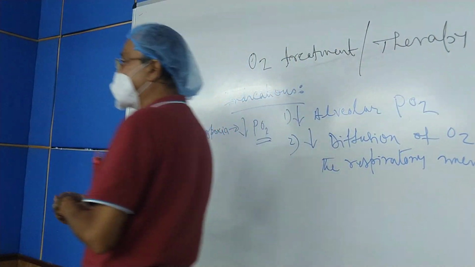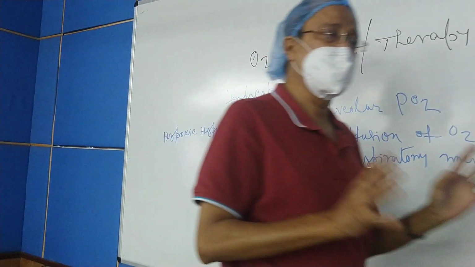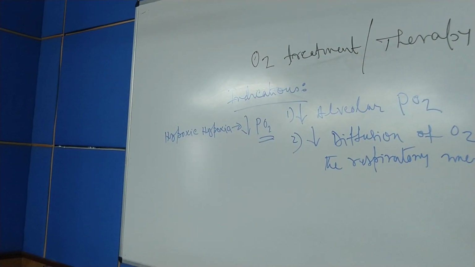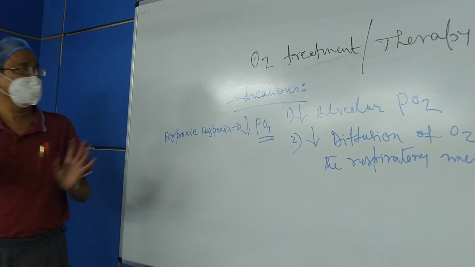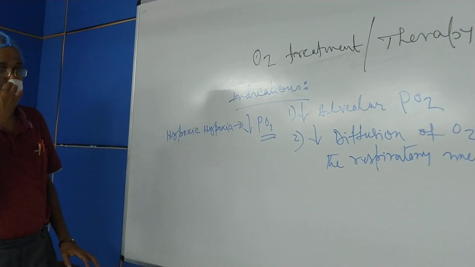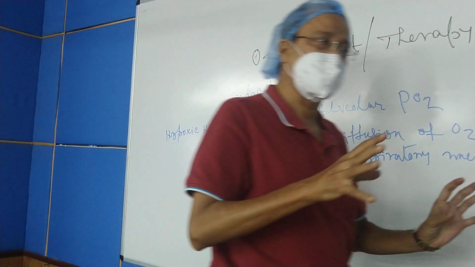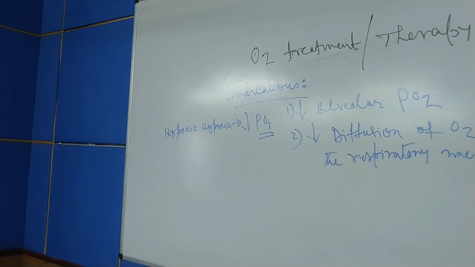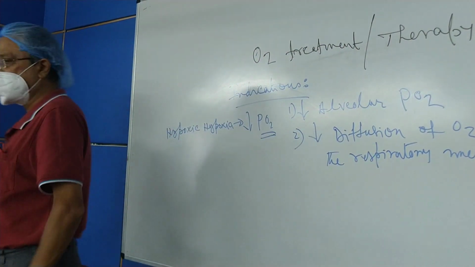The oxygen gas mixture must resemble the composition of normal air. Here the oxygen is mixed with other gases, but oxygen is the main component of the mixture.